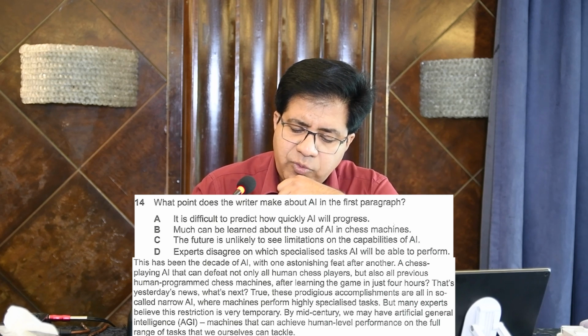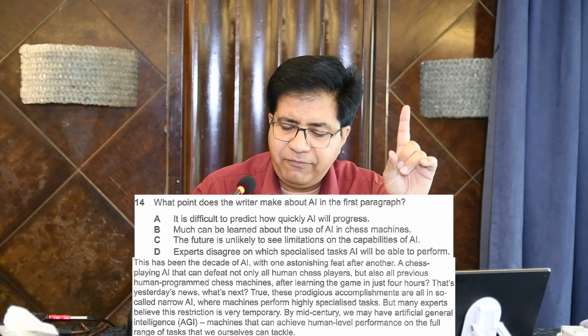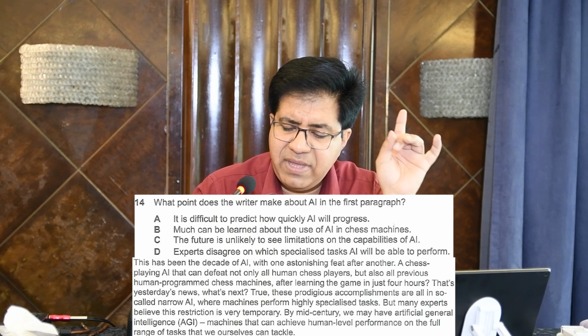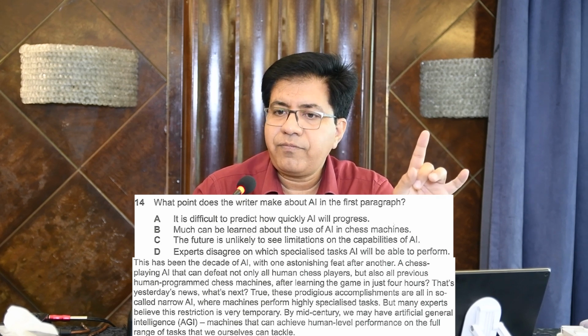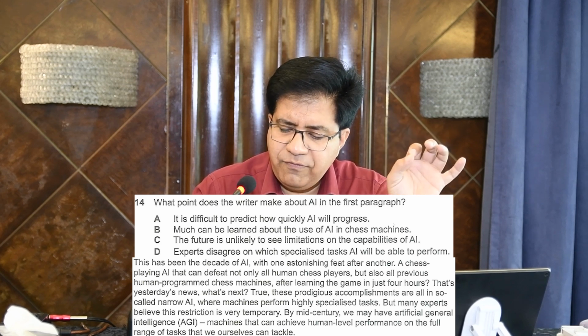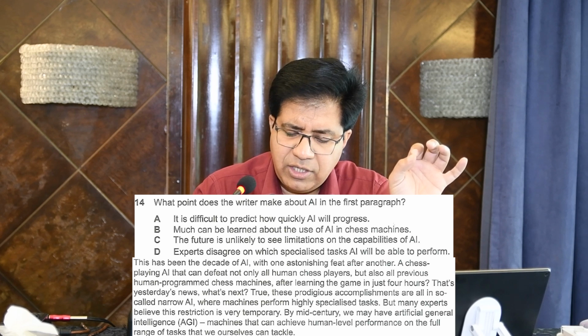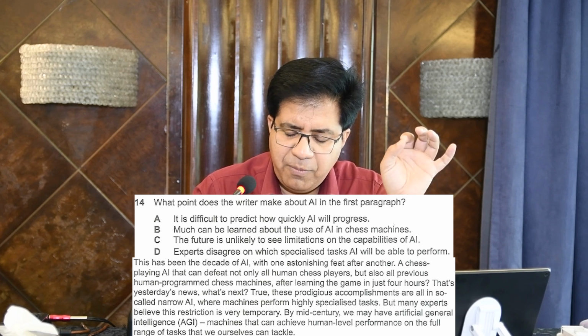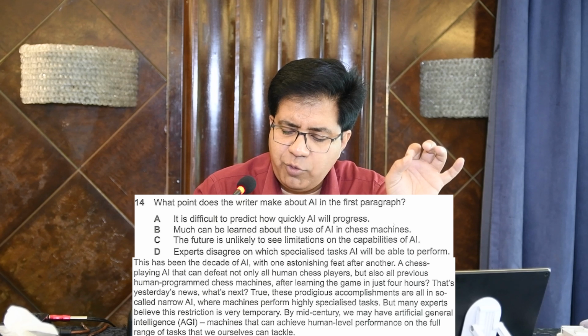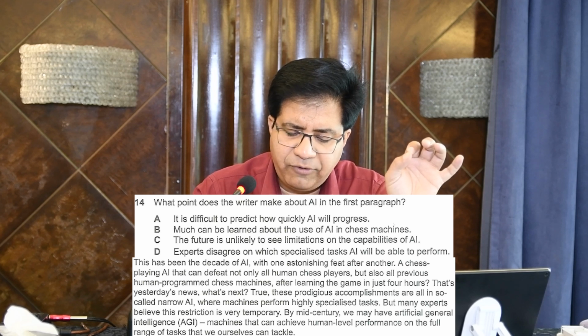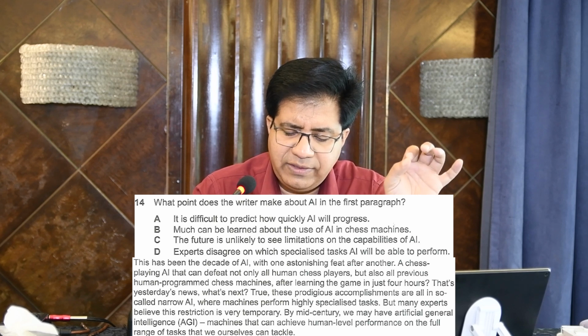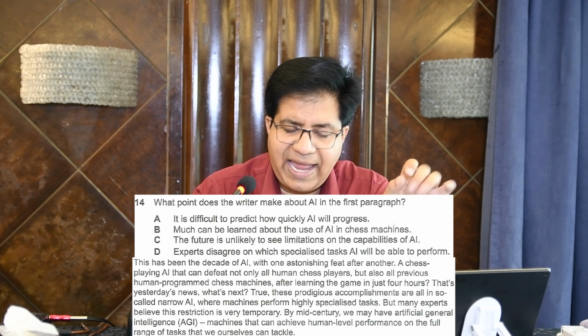Now, please come to the third last line of the first paragraph. By mid-century, found it? By mid-century, we may have artificial general intelligence, machines that can achieve human level performance on the full range of tasks that we ourselves can tackle.